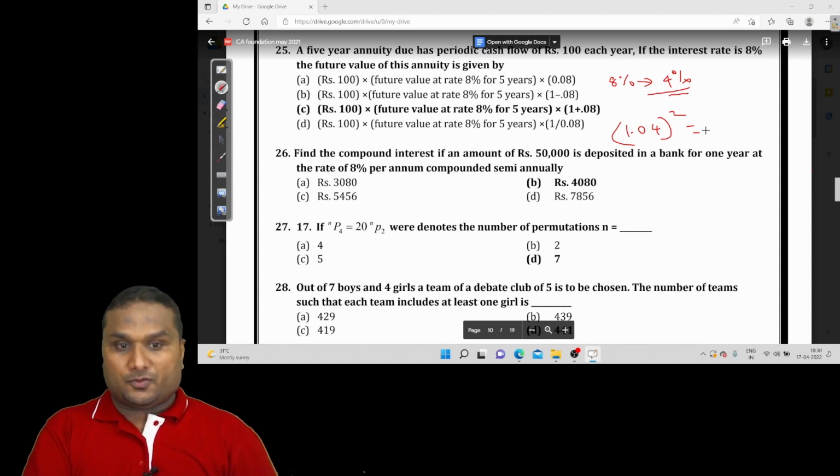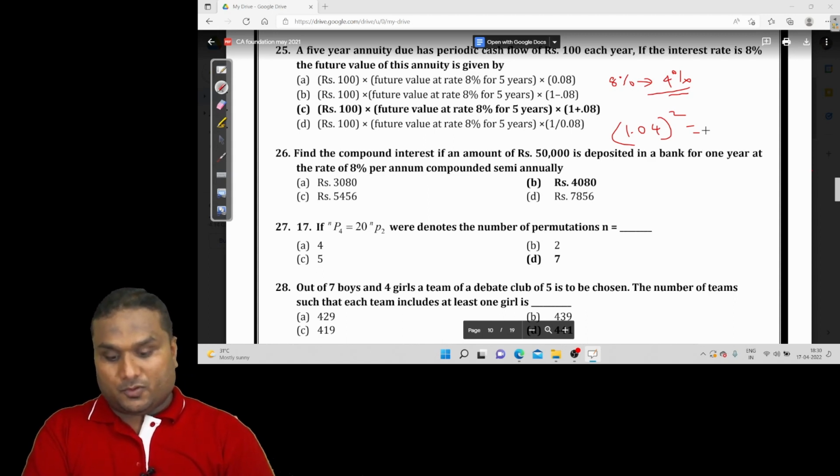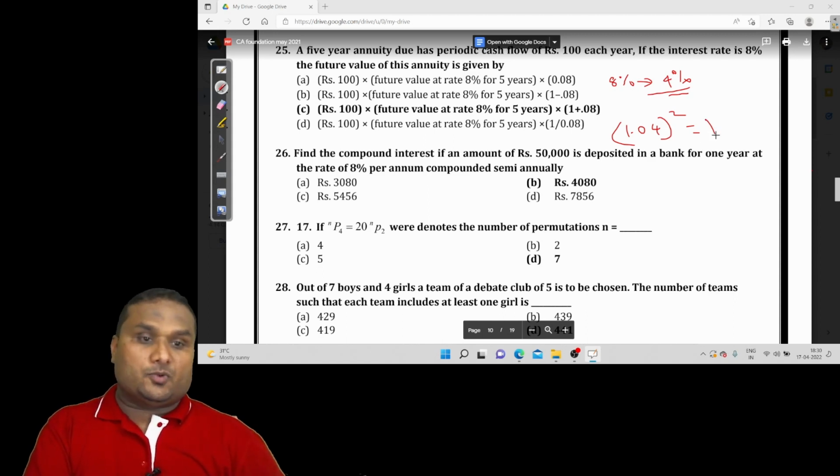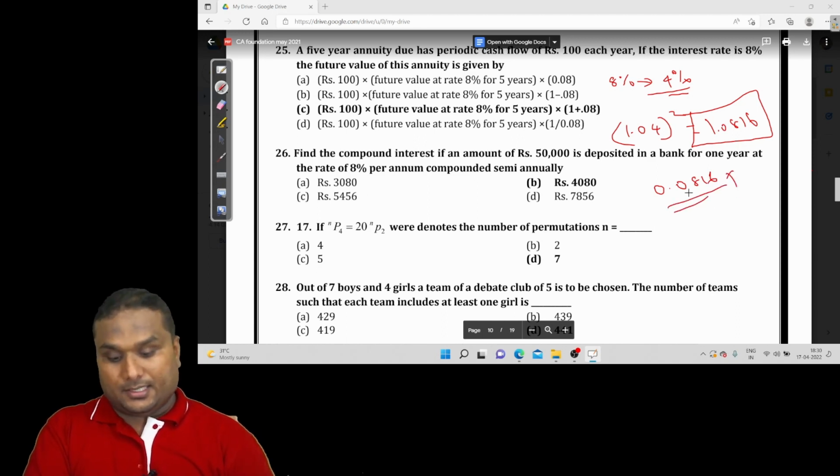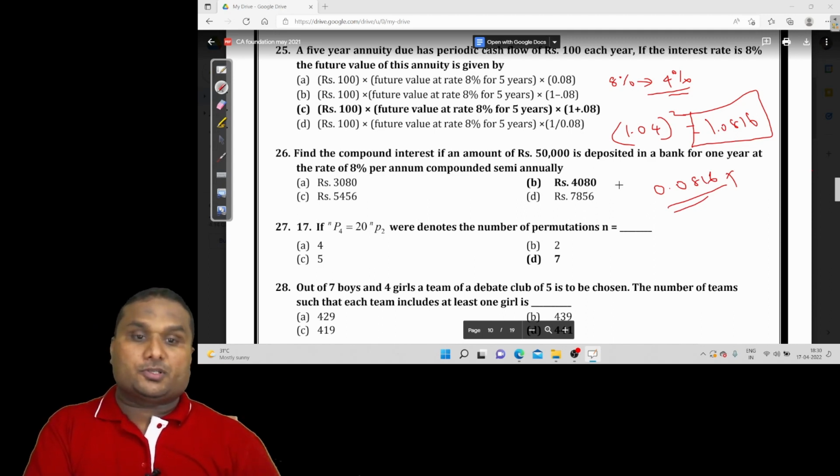So 1.04 to the power 2, the answer is 1.0816. The principal into 1.0816 is the accumulated money, and 0.0816 into principal is the interest. 0.0816 into 50,000, which is 4080, is the compound interest.